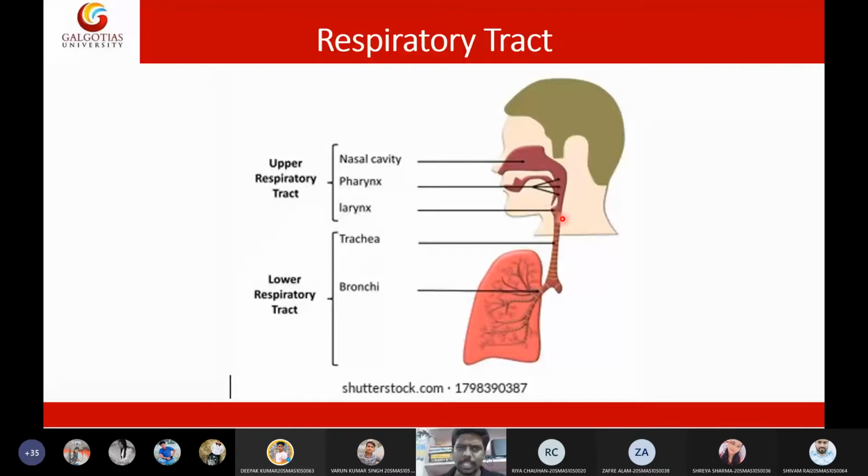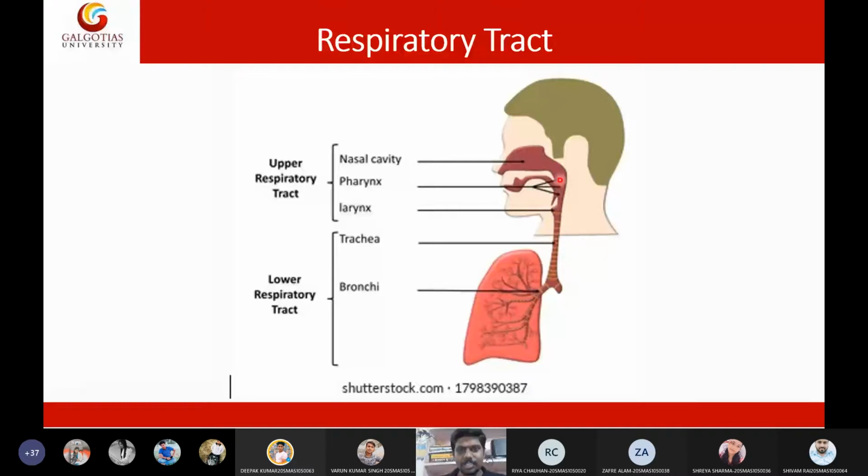In the mouth you have the tongue. But usually we won't consider the mouth as a part of the respiratory system. Rather, we will go with the nasal cavity. So first we will have the nasal cavity. Then we have the pharynx.